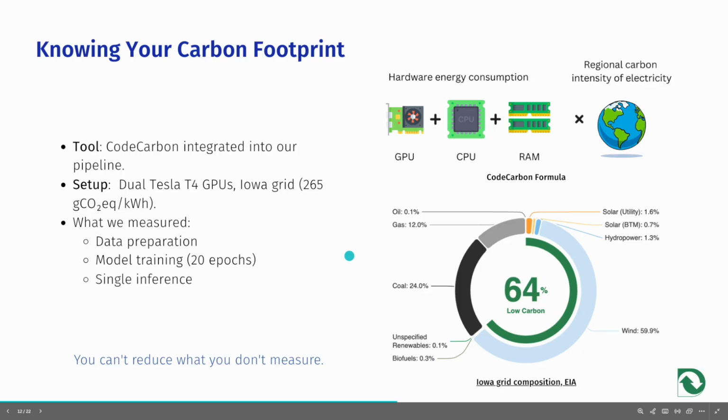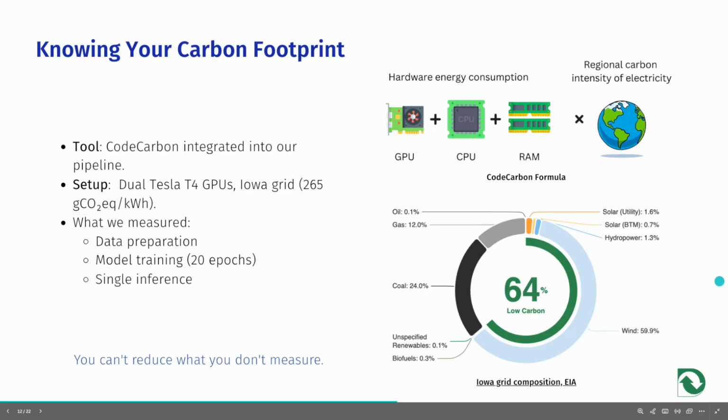We have integrated CodeCarbon directly into our pipeline to track emissions. The formula for calculating emissions with CodeCarbon is shown here. It accounts for hardware energy consumption, which is measured in kilowatt-hours, and multiplies it by the regional carbon intensity of the electricity grid for the duration of the computation.